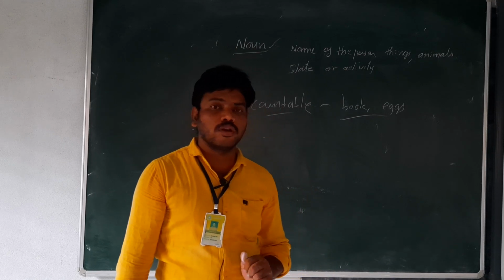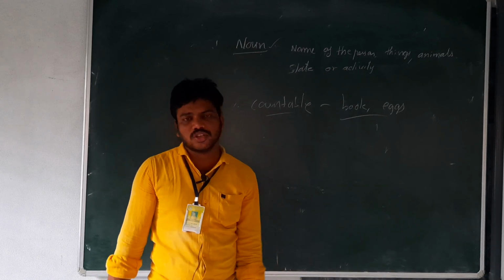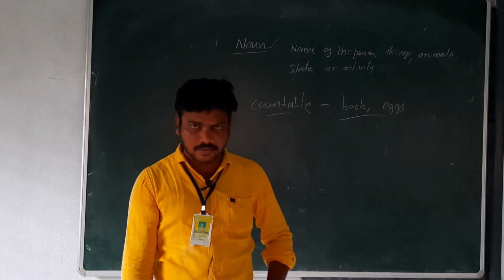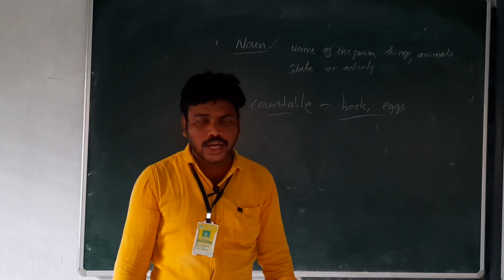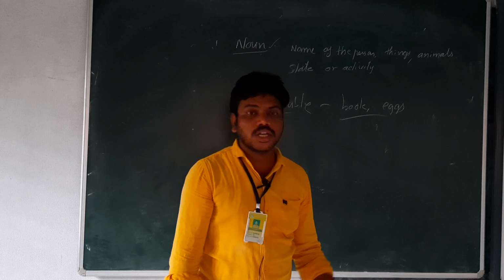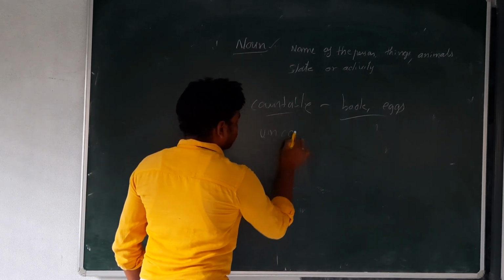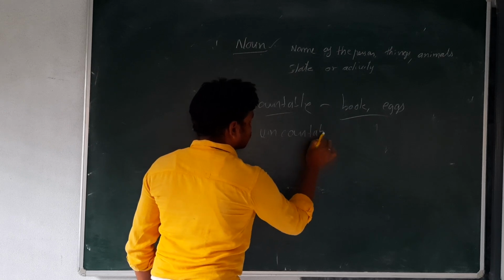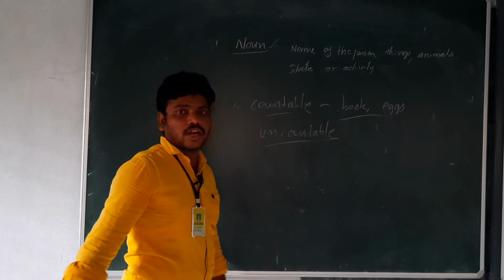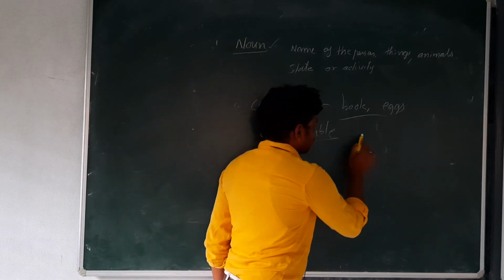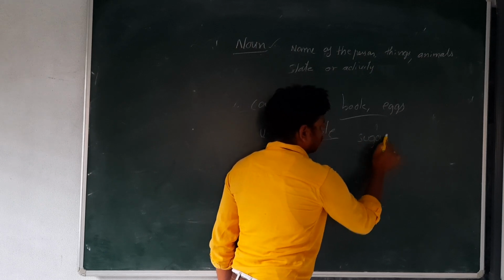So we can count books 2, 3, 4, 5, 6, 7, 8, 9, 10. Eggs 2, 3, 4, like that. So it is called countable noun. Next one, uncountable noun, which we cannot count.